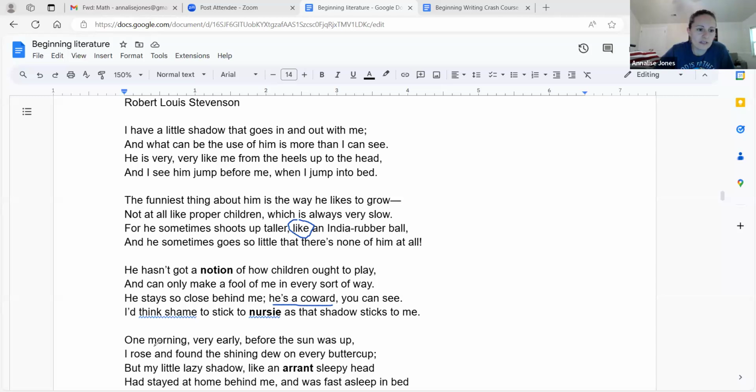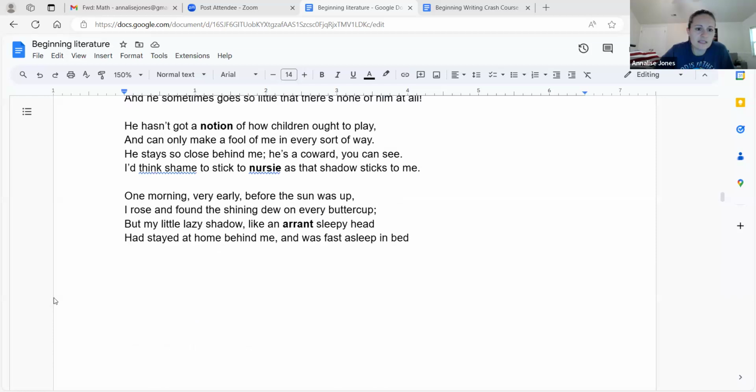One morning, very early, before the sun was up, I rose and found the shining dew on every buttercup. But my lazy little shadow, like an errant sleepy head, errant means a total sleepy head, outright lazy, right? He had stayed at home behind me and he was fast asleep in bed.